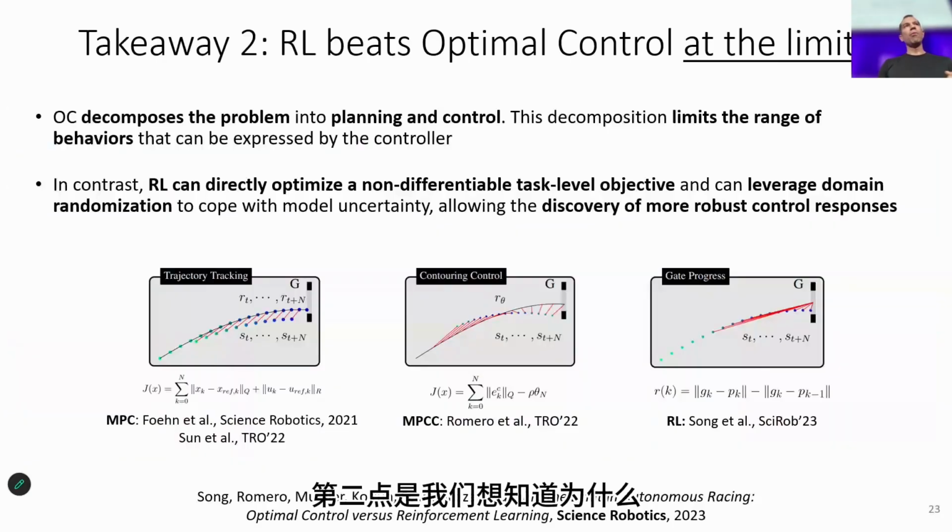The second takeaway is we wanted to understand why reinforcement learning beat optimal control. So we worked for 6 years on optimal control. We published amazing papers at Transactions on Robotics, Science Robotics, RAL, but eventually reinforcement learning won. Why was it the case? Actually, we realized that the reason why RL won was because we were pushing the platform to the limits of physics, to the limits of handling. And that's when things start to actually become very difficult to model. So the problem is that optimal control always decomposes the problem into planning and control. And this separation causes the planning to bias the final control maneuvers that the controller might discover.